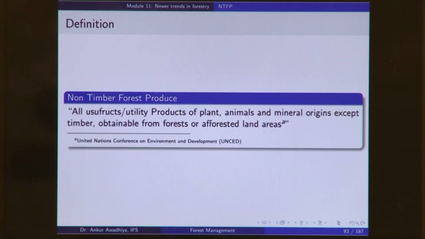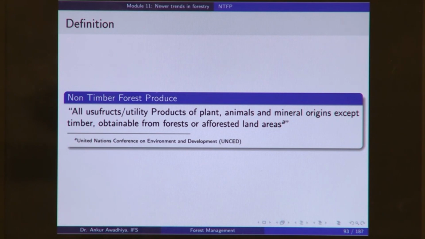Another definition is that of the non-timber forest produce by the United Nations Conference on Environment and Development. It said that all usufructs or utility products of plants, animals and mineral origins except timber obtainable from forest or afforested land areas. Now, this definition not only includes the forest areas, but it also includes other afforested land areas. So, even if it is a plantation and you are getting these benefits, according to this definition you will still call it a non-timber forest produce.